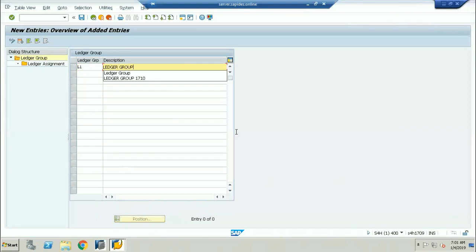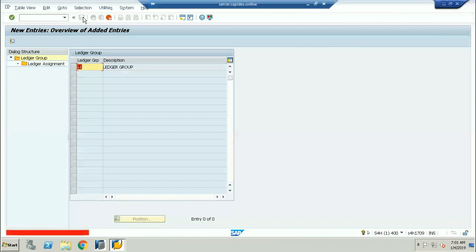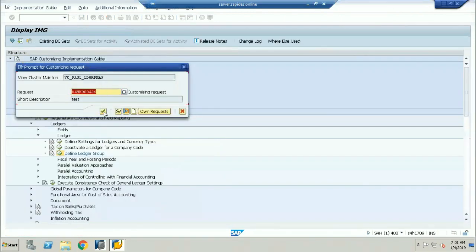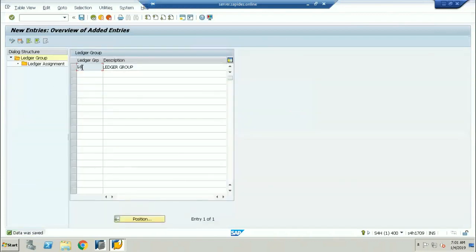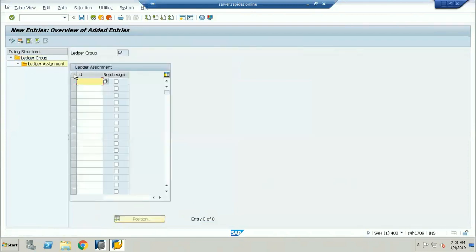Now I'm saving here. I'll take LEH, something like that. Now I created one ledger group. You can see here, L8. L8 is the ledger group. Now I'll select this ledger group, and I'll go to the ledger assignments, and I will only involve OL.